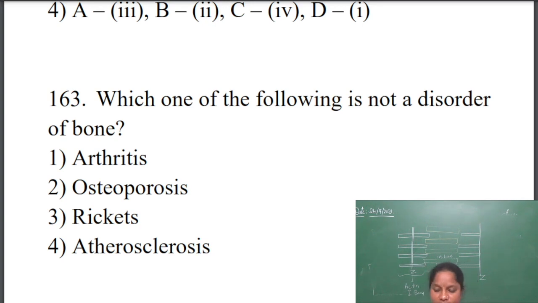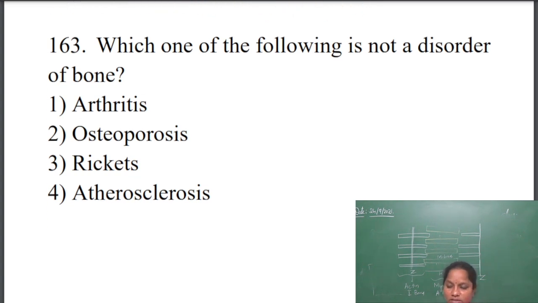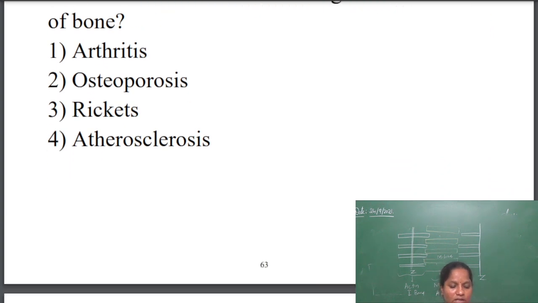Arthritis is nothing but an inflammation of joints. Osteoporosis, the bones become fragile, with pores in the bones. Next, rickets, it is a deficiency of vitamin D and calcium. Due to deficiency of vitamin D and calcium, there is a disease called rickets. Arteriosclerosis is related to the heart; it is nothing but hardening of arteries. So the fourth option is wrong. First three are related to bone disorder and the last one is wrong. So the answer will be the fourth one.